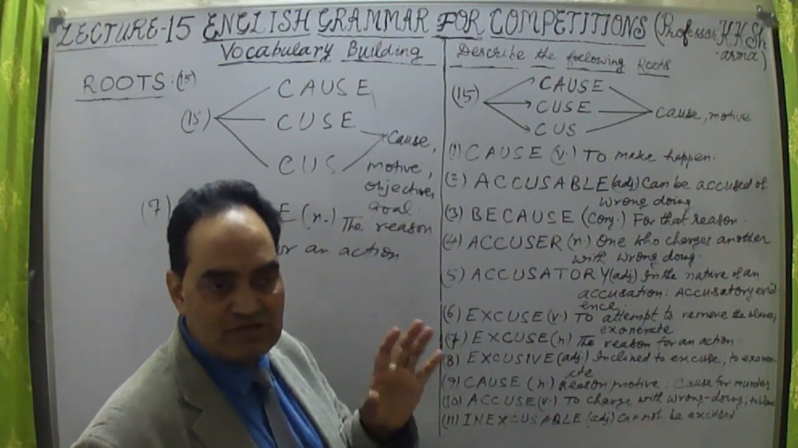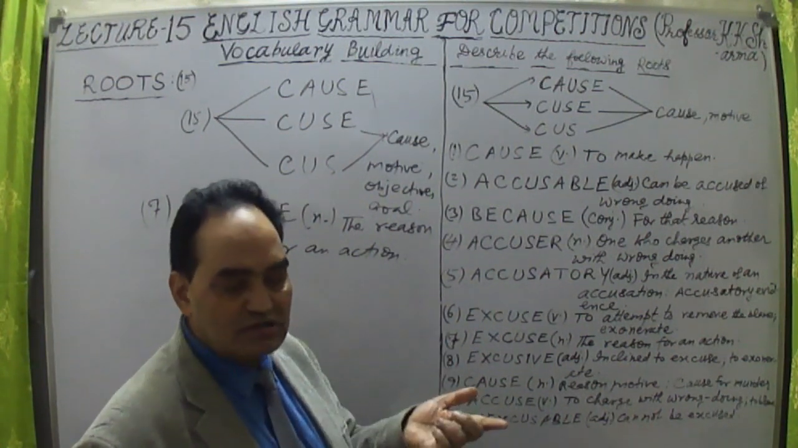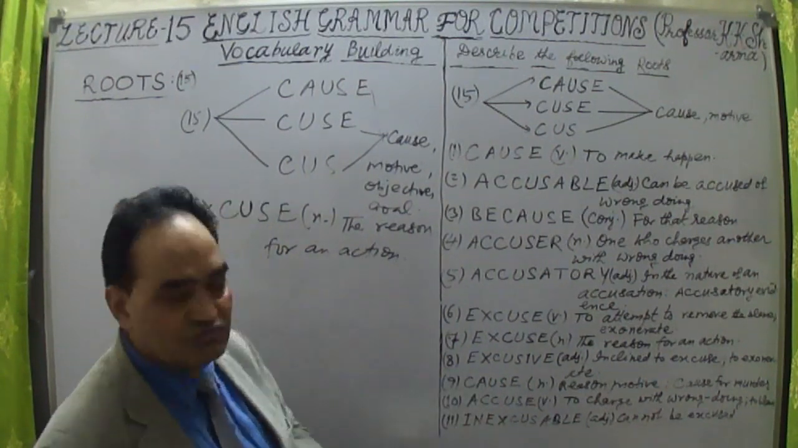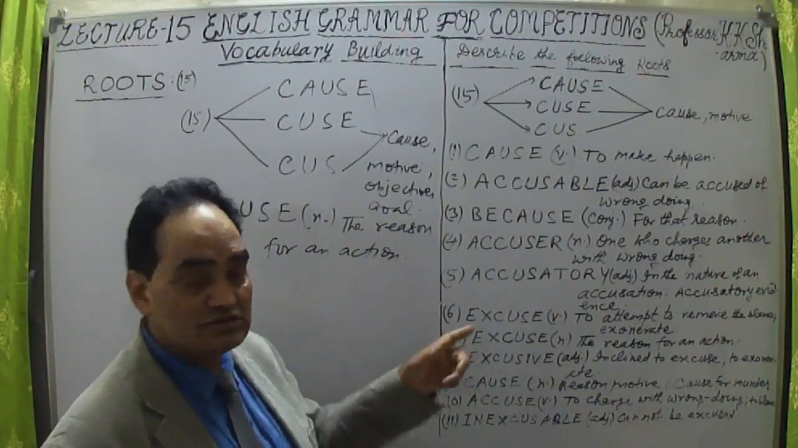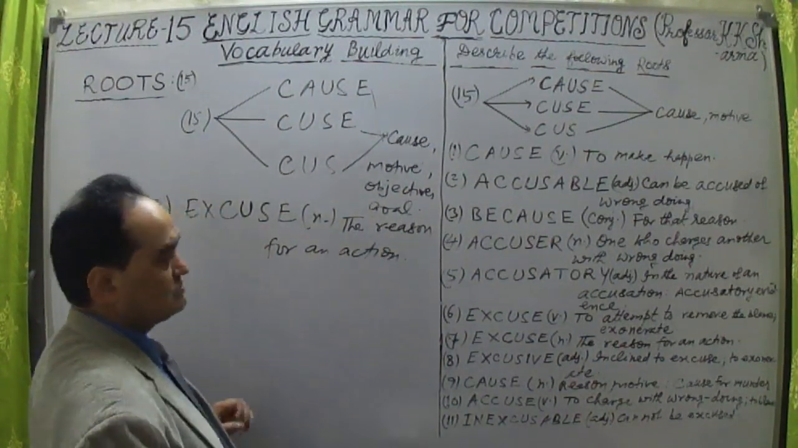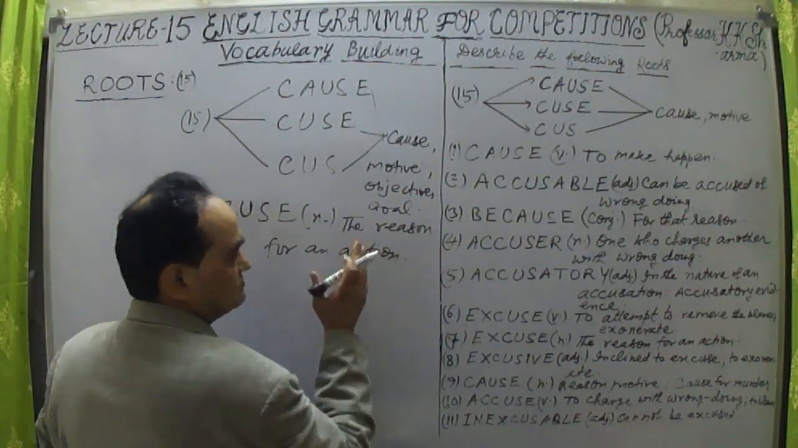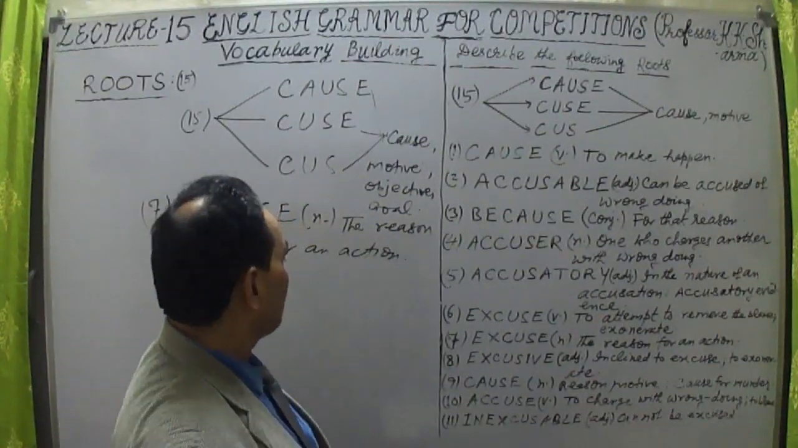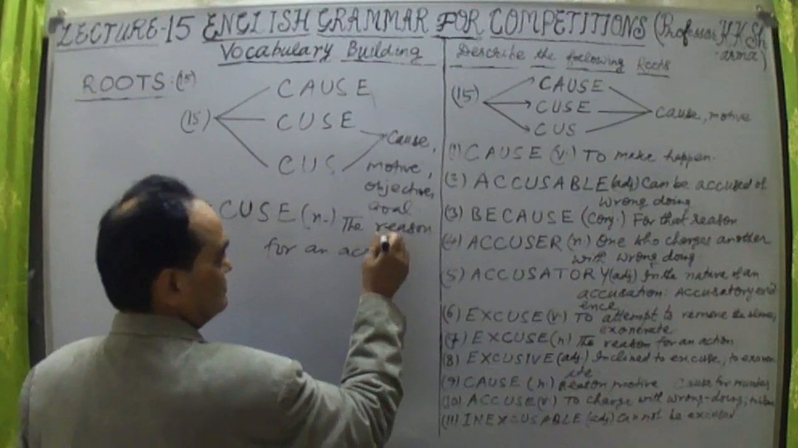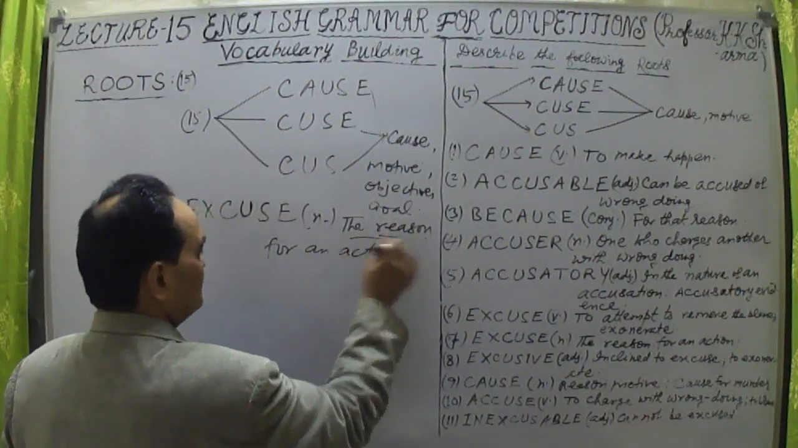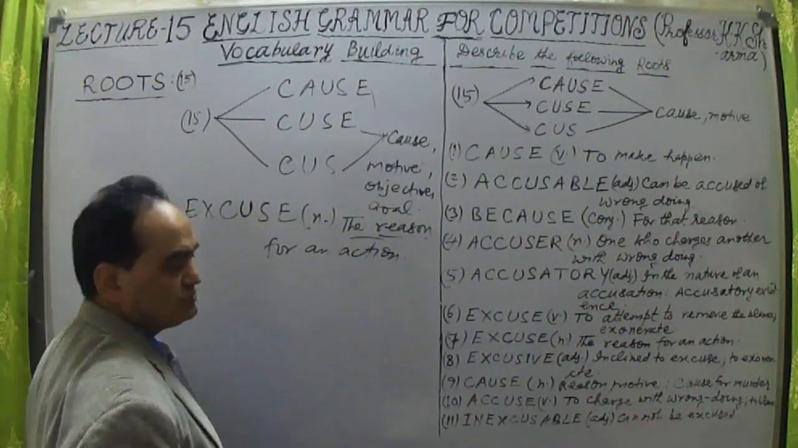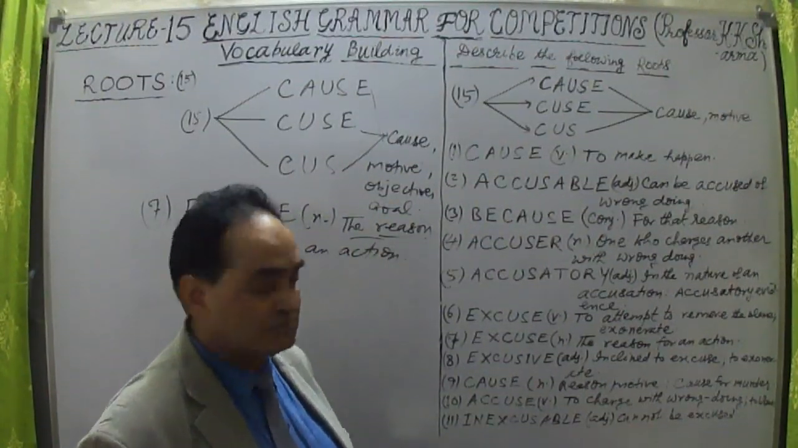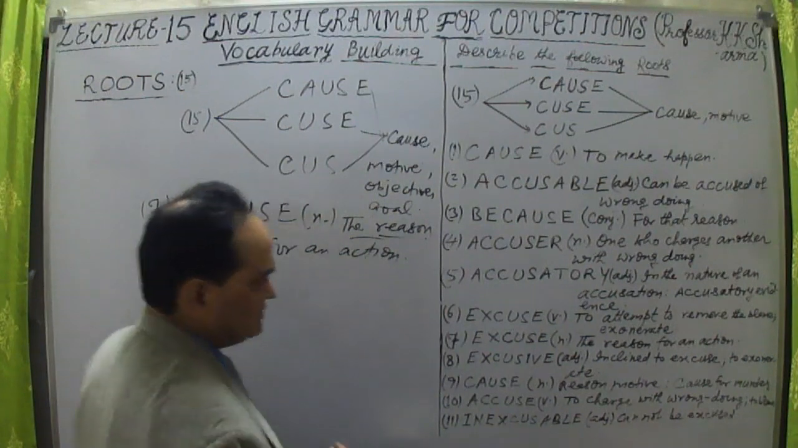What is the excuse? He is saying that because I interfered in his life, I troubled him, that's why he is troubling me. That is the excuse given. Excuse means the reason for an action. What is the excuse of your coming here? Excuse is reason, that means excuse as a noun.